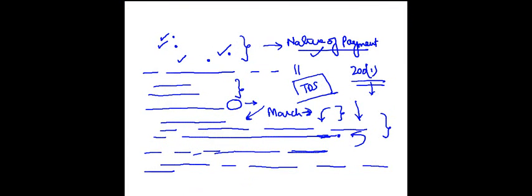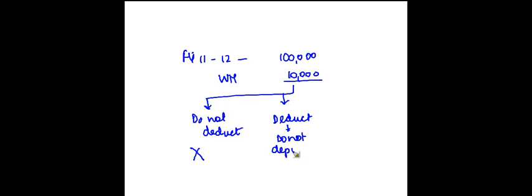So let's say financial year 11-12, right? You make a payment of 100,000. Withholding tax on this, let's say, is 10,000. First thing is you do not deduct. If you don't deduct, there is no deduction allowed. Second is you deduct, but you do not deposit within the timeline under section 200, right?